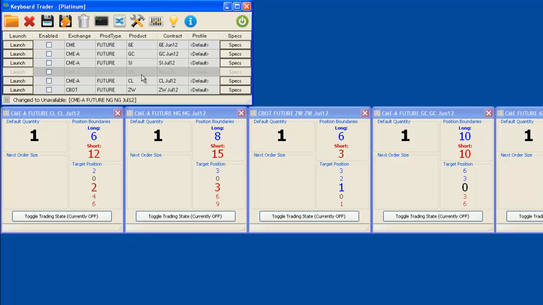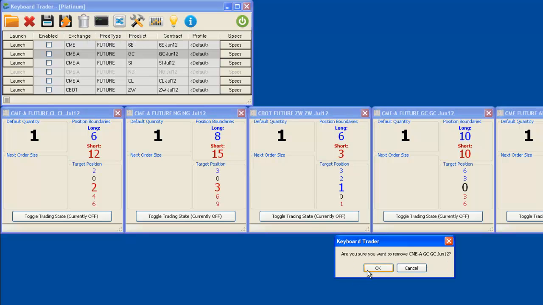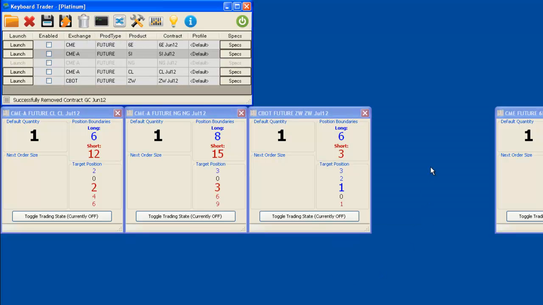There's another way to make a contract unavailable more permanently. This is by removing it from the controller form. If we were to select this gold contract and choose Remove Selected Contract, see what happens. See how the trading view has been removed. We also see that the gold contract is no longer showing on our controller form. Aside from this, the specifications for this contract are also removed.